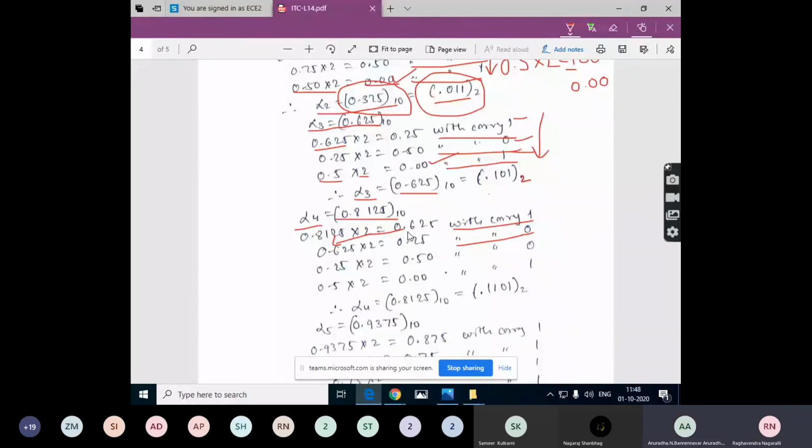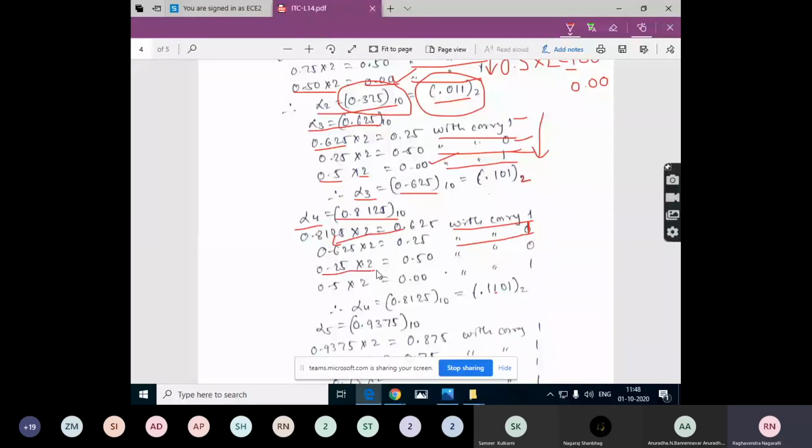Here it is 1. I have mistakenly written it as 0 here, so make it as 1. So this is 1, 1, 1. And next 0.25.